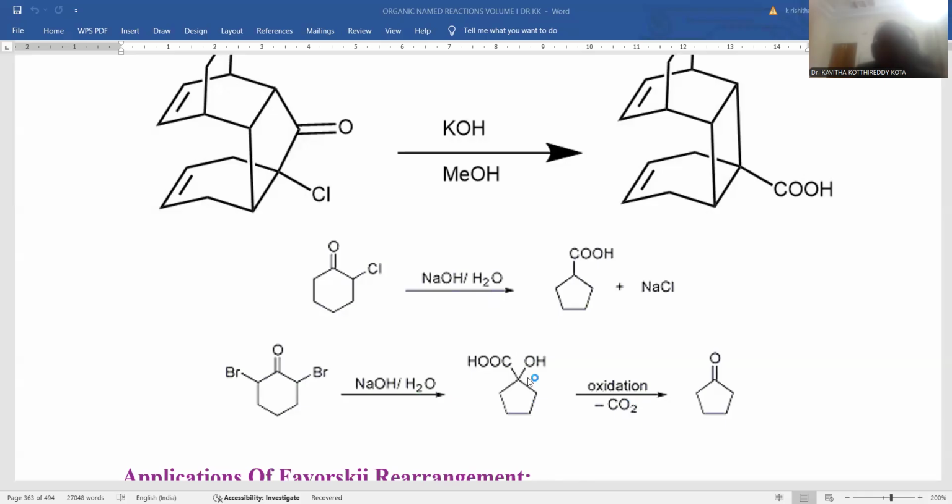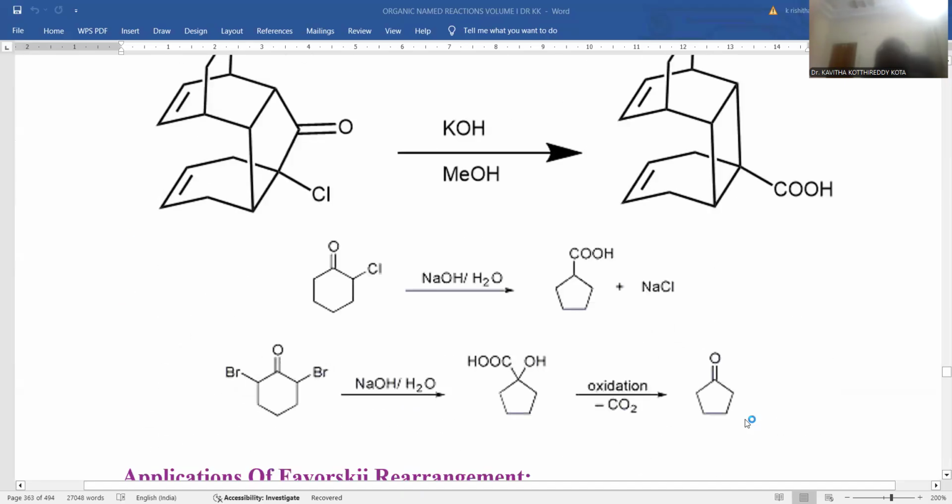Decarboxylation takes place from this molecule, so that you can notice cyclopentanone as the final product instead of cyclopentanoic acid. This is possible whenever only one halo group is present at the alpha position. Whenever two halo groups are present, the subsequent product could be cyclopentanone. This is another exception in this Favorskii reaction.